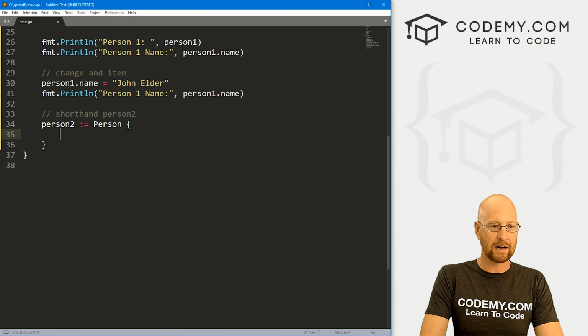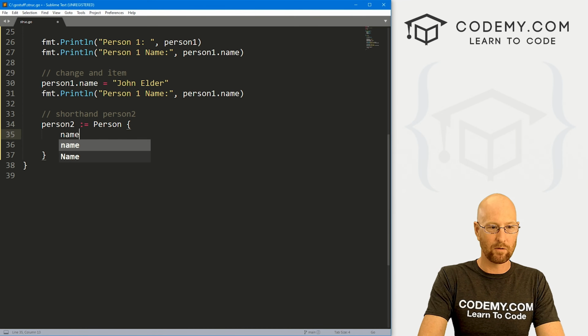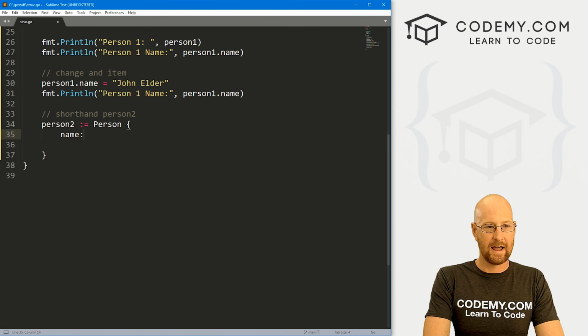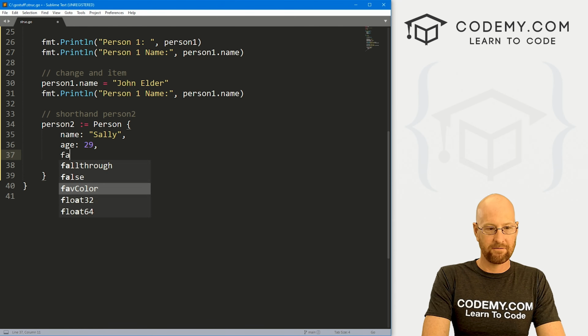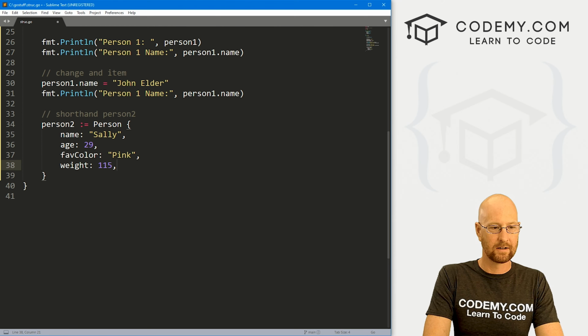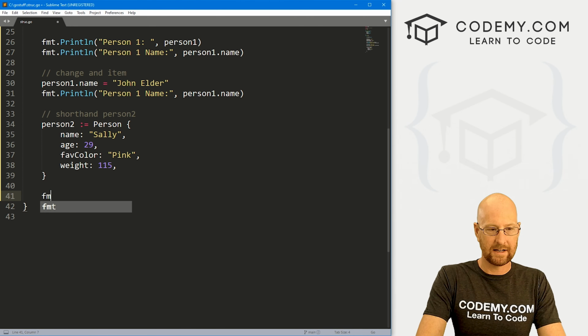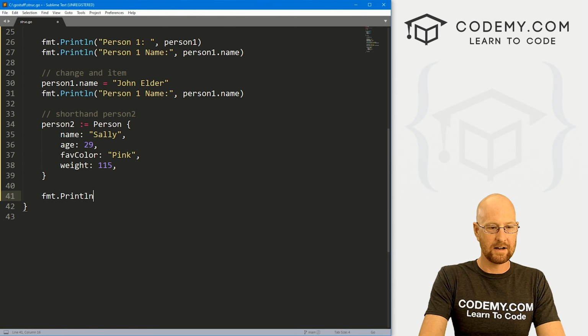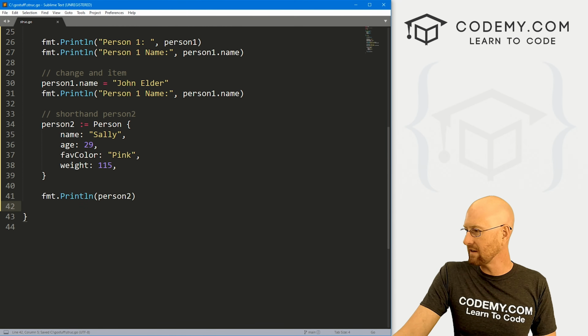And here we can use curly brackets. And inside of here, we could just say whatever we want. So we could say name, and it's not equal to, it's colon, right? So let's add Sally. And all of these are separated by commas. Sally's age is 29. Sally's fave color is, I don't know, pink. And Sally's weight is 115, right? There we go. So again, we can fmt.Println this line and just print out person2 in the same way we did before. Save this.